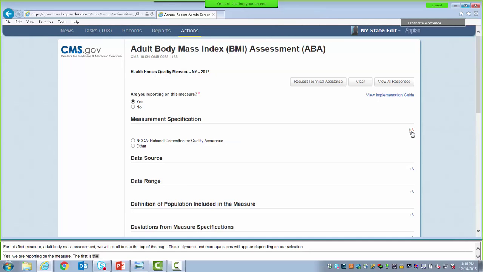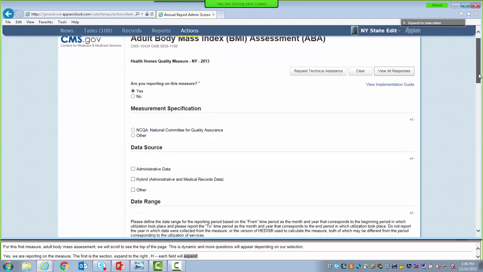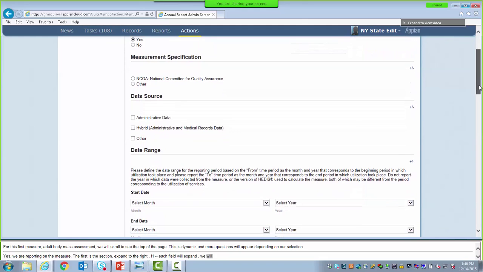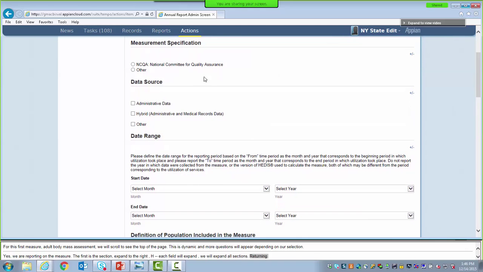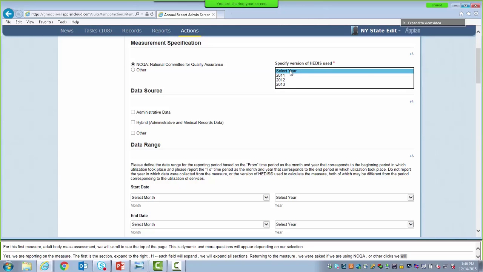Each section will require us to expand the field to provide our answer. In order to avoid extra clicking, let's select View All Responses at the top of the page to expand all sections. Now returning to the measurement specification, we're asked if we're using NCQA or other, and for this training we're going to choose NCQA. This selection prompts us to specify the version of HEDIS used, and we're going to select 2012.